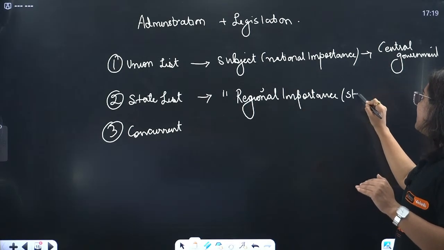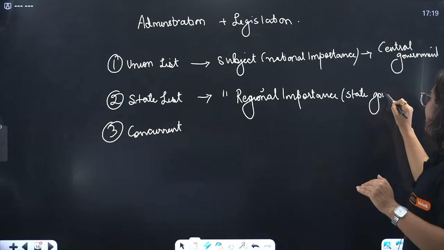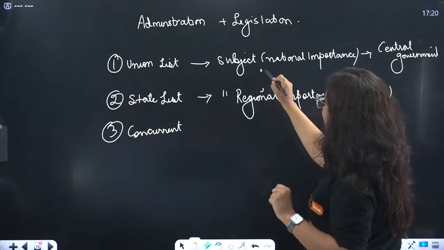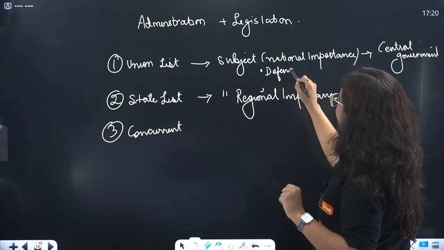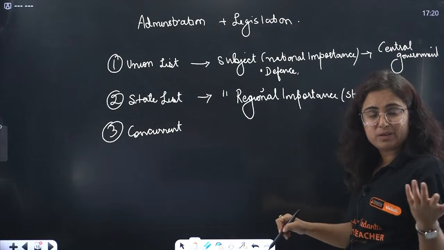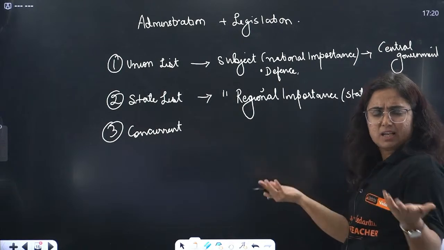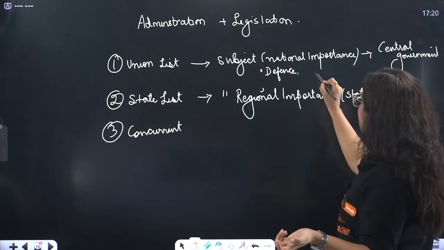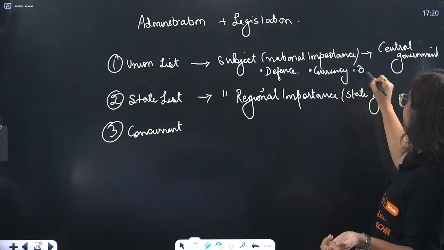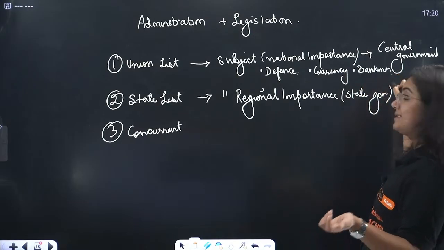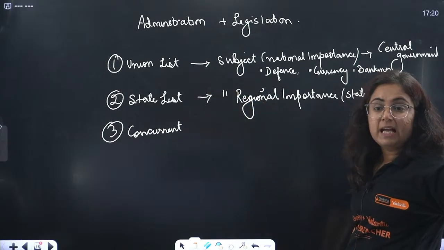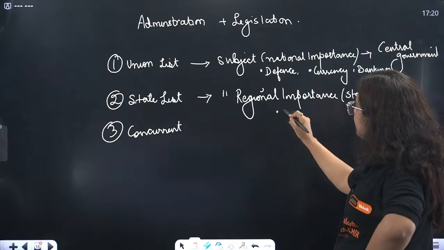Okay, the state government makes the law, right? If I talk about the subjects in the union list, they are like defense of India. A single defense system we need, we call it what? Indian Army. We don't call it MP Army or Karnataka Army, okay? Then there is currency. Then there is the banking system that needs to be the same for the entire nation and hence is added in the union list. Then regional importance, like police.